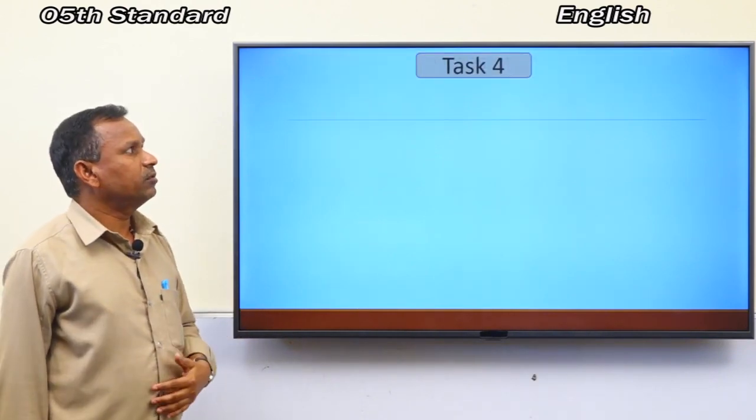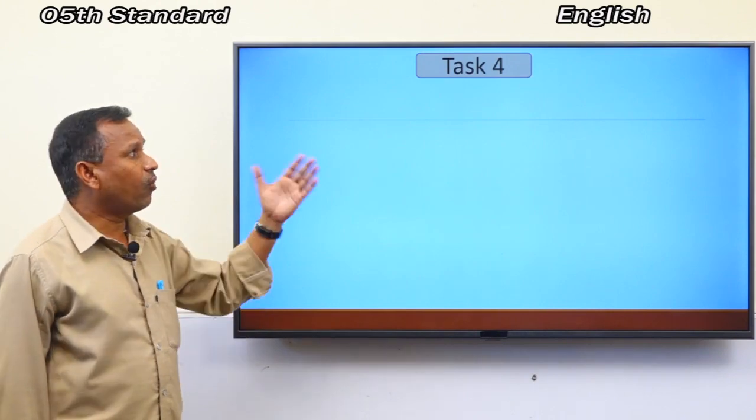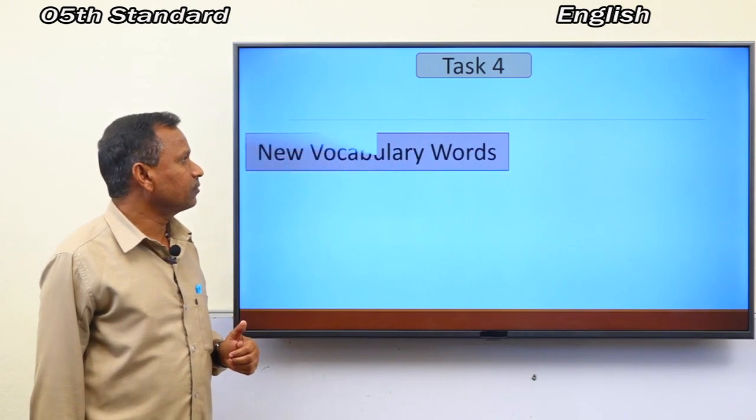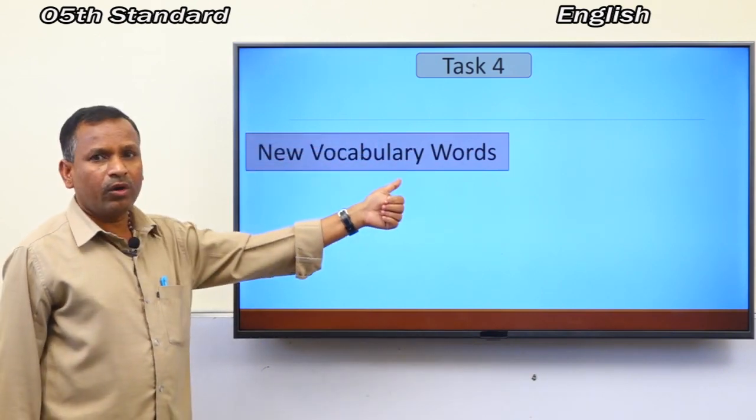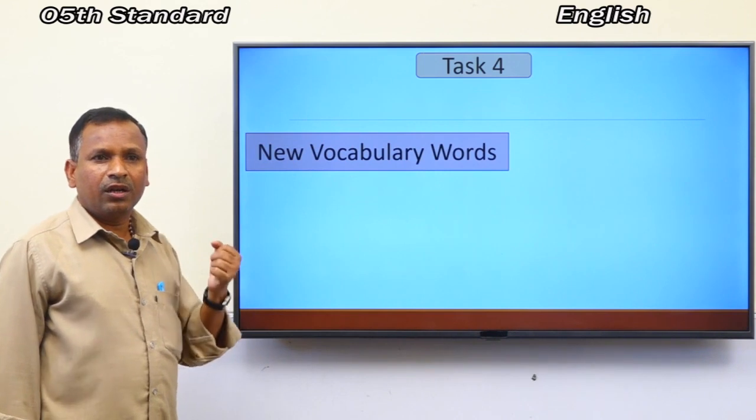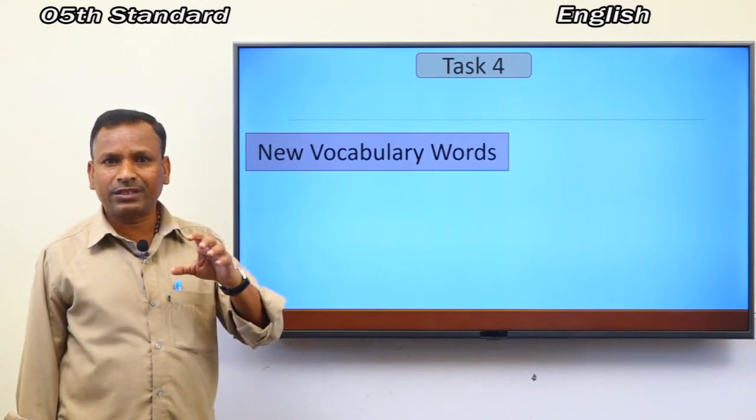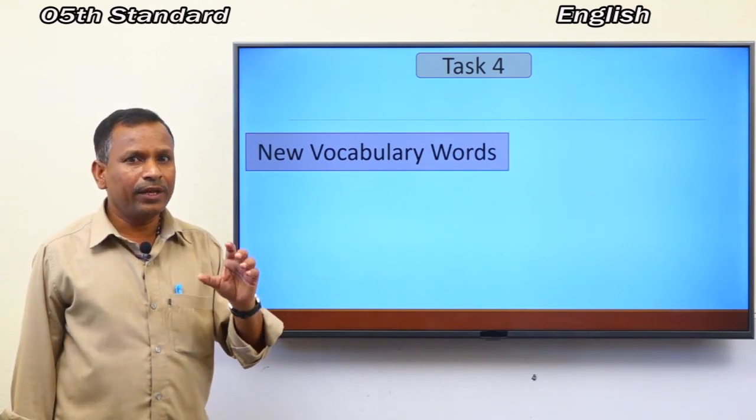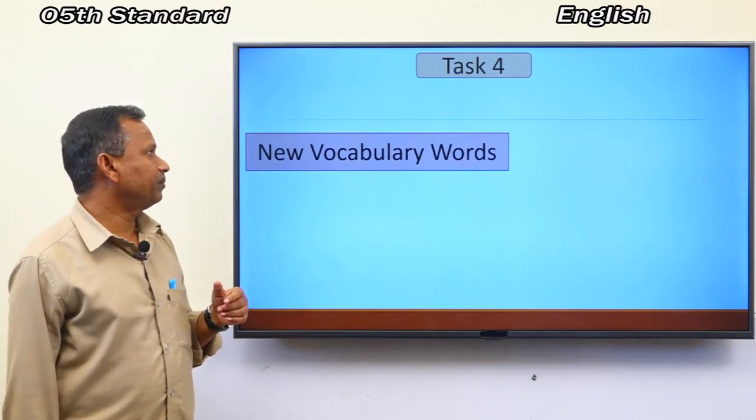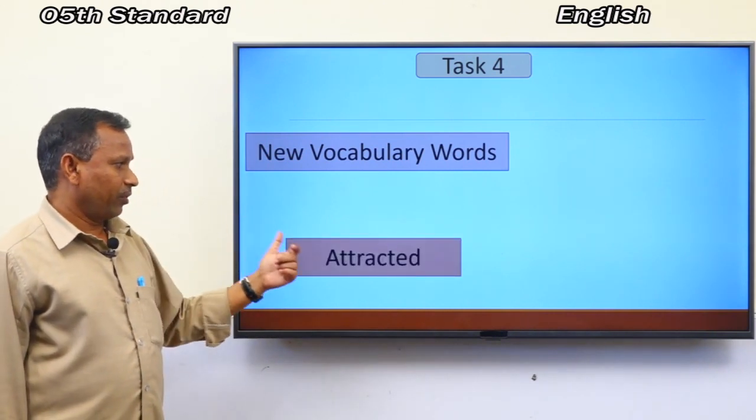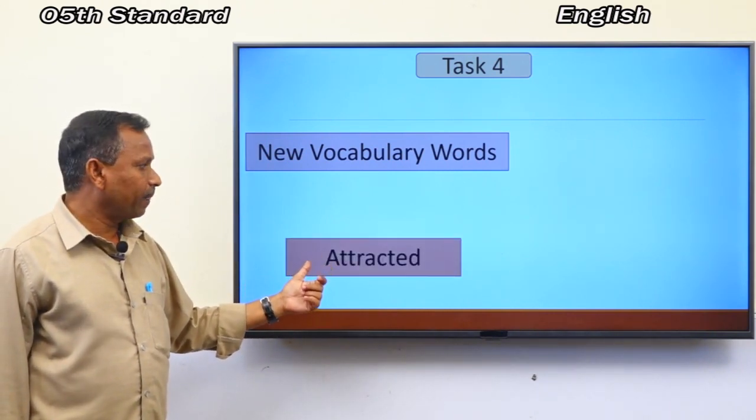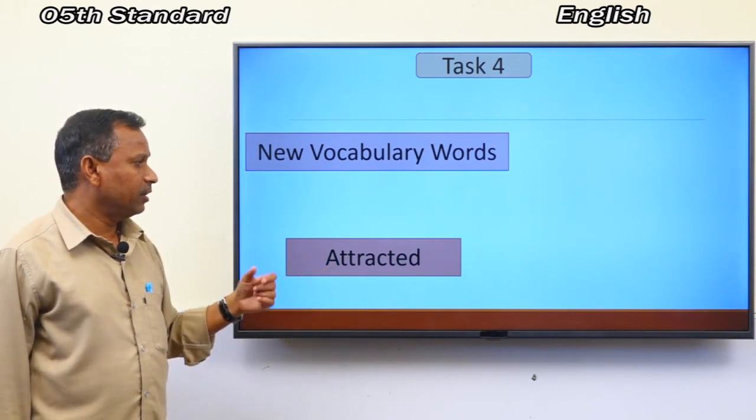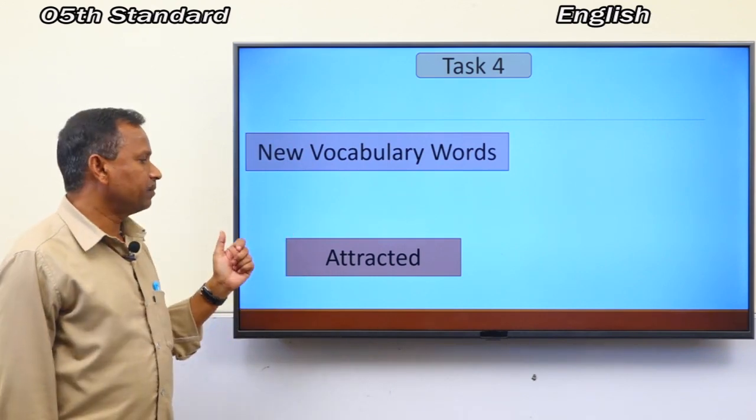Okay, let's move to the next task, task 4. New vocabulary words. Dear children, we have some new words in this lesson. Let's see their meanings one by one. Here is the first word. Yes, this is attracted. What is the spelling of attracted?